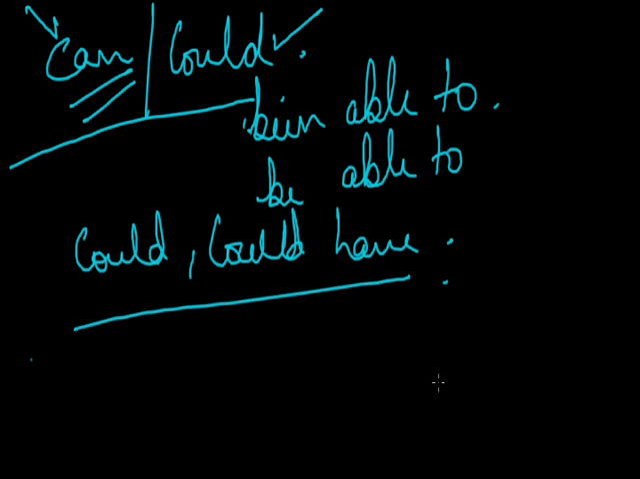One more thing, could have is also used to express a probable happening that did not take place. The thing which was about to take place in the past but did not actually take place. For example, the barking dog came running to me. It could have bitten me. It could have bitten me means the action could have taken place but it didn't take place. So that is what is clear with the example.